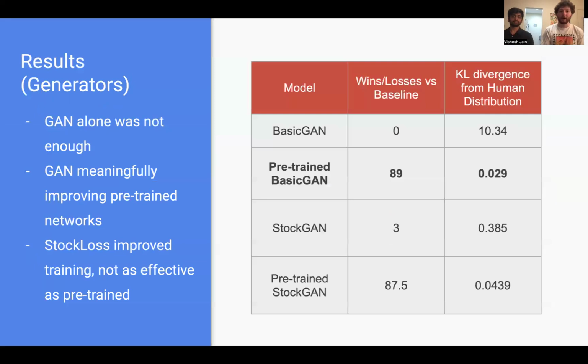So here are the results that we got. From what you can see from the basic GAN and the stock GAN values, they actually perform significantly worse than the baseline when trained just with the GAN loss and training. Not only that, but their KL divergence is high, meaning that they didn't even play humanly. But then looking at the pre-trained basic GAN and pre-trained stock GAN, what you see is that once you use those pre-trained weights, the GAN augments their level of play to play significantly better, winning 90% of its games against the baseline, while still maintaining an incredibly low KL divergence from the human distribution, meaning it still played very human-like.